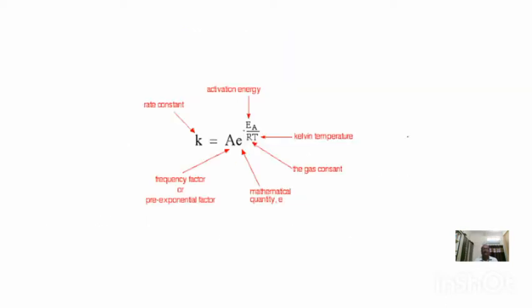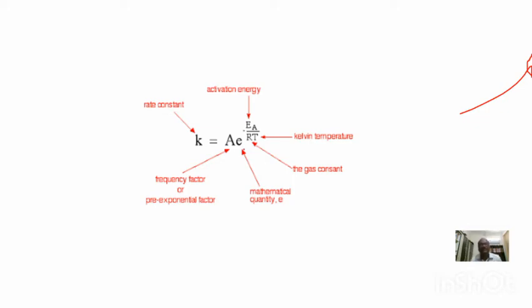So the Arrhenius equation is K is equal to A into e power minus Ea by RT. What is K? K is the rate constant. A is the frequency factor, or we say the exponential factor. E is the mathematical quantity, used in natural logarithm.